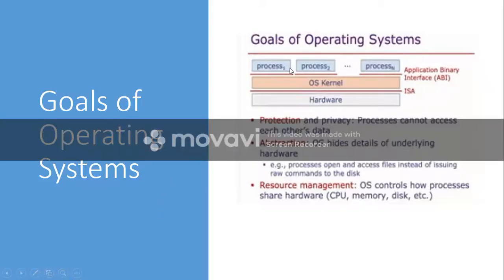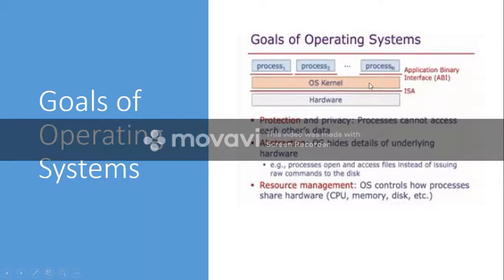The processes do not mind what type of hardware is there. For example, if a particular type of hard disk is there, then the file should be saved in one format. If another type of hardware is there, then the file should be saved in some other format.